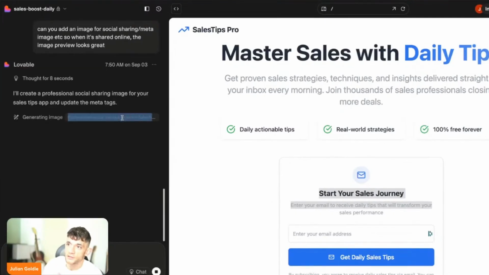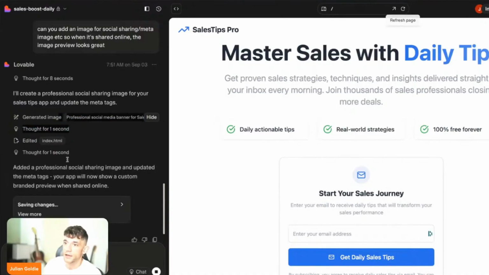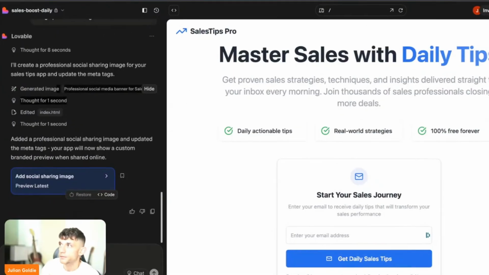So essentially, that's how you can change the social media page as well. You can see it's creating the banner and everything else, which means that when you share it online, it will look a lot nicer. You can also invite people to your projects if you have a developer working on this. So you can quite easily get a lot of n8n builders online, and that's basically it.